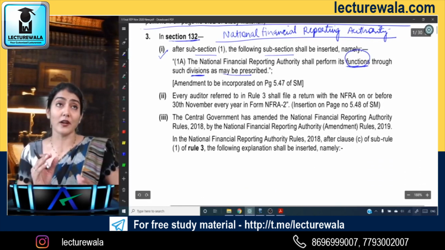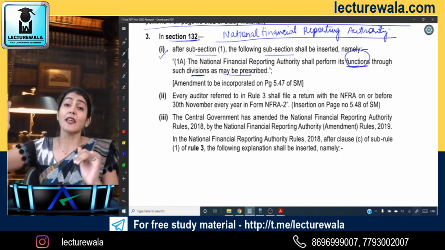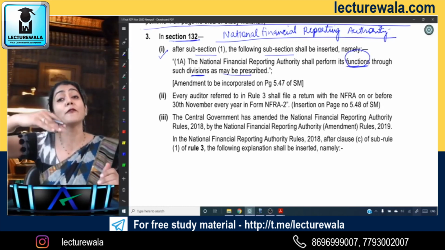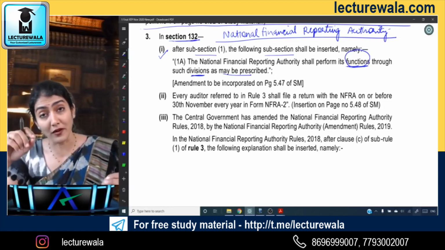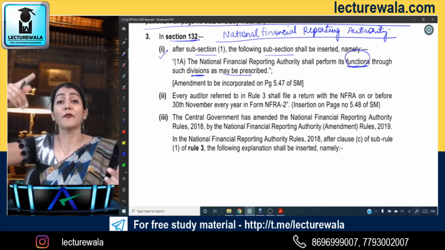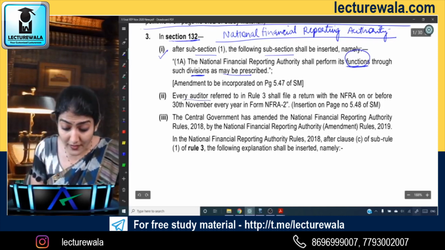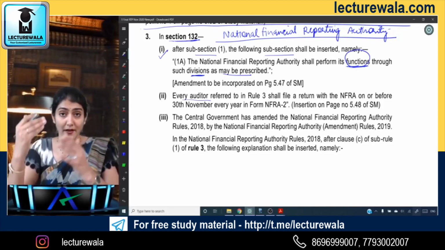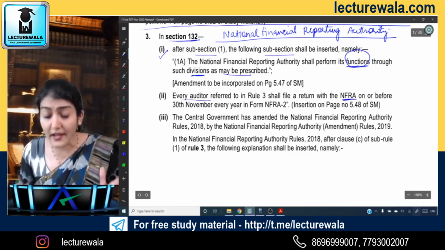Then every auditor. After the appointment of the auditor, the company is required to file form ADT1 with the ROC. But here it says every auditor referred to in this rule 3, we'll see the applicability of NFRA, shall file a return with the NFRA.